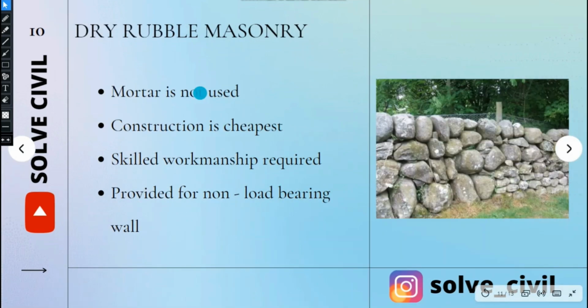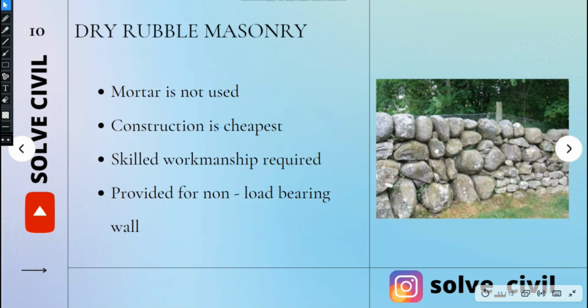The next is dry rubble masonry. From the name itself, we can understand that mortar is not used here. That is why this kind of masonry got the name dry rubble masonry. Since mortar is not used, it is one of the cheapest methods of construction, since it does not require the cost of mortar. So the construction is cheapest here.